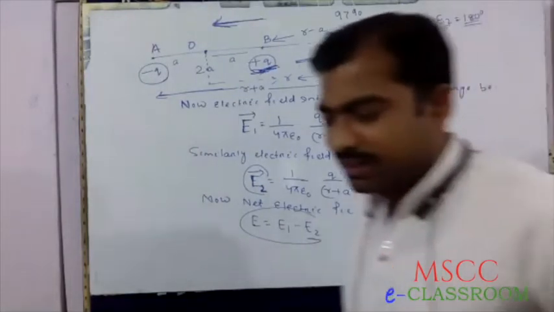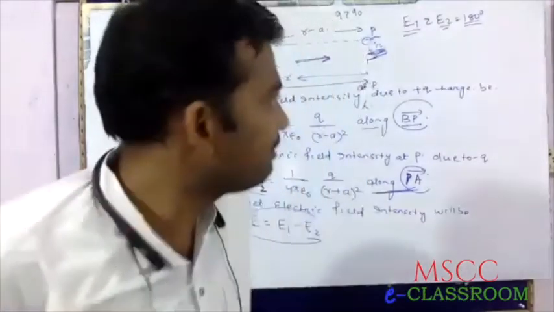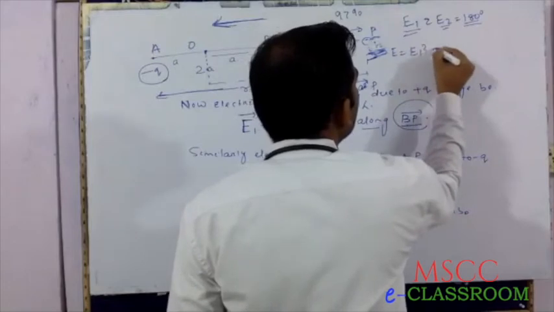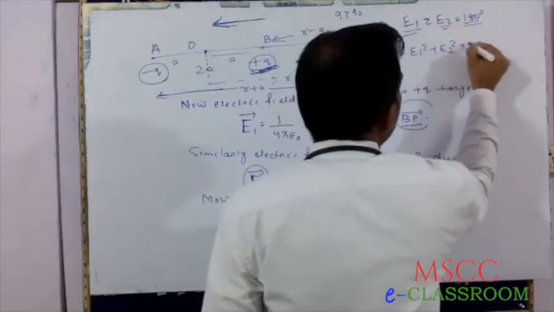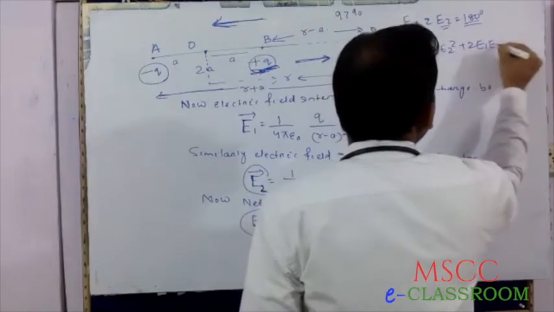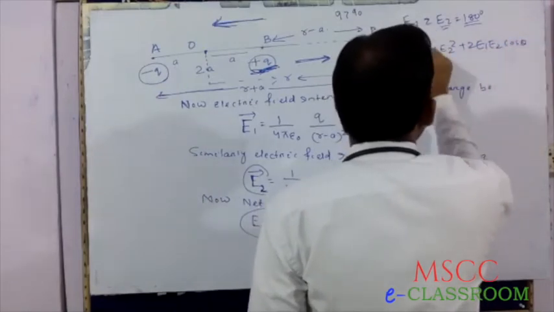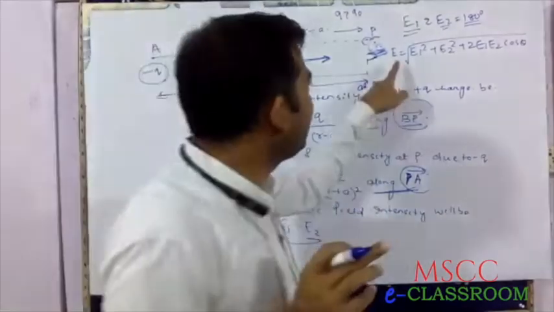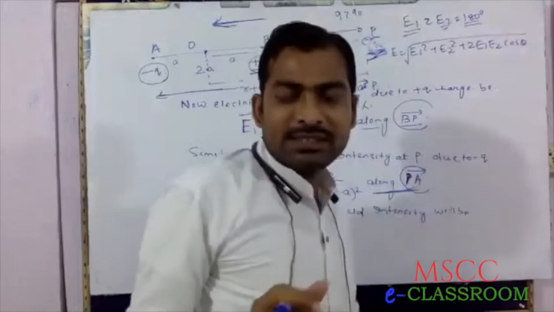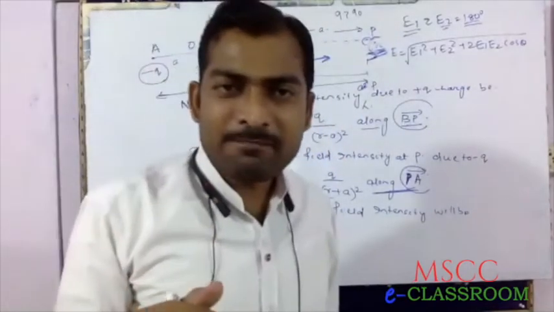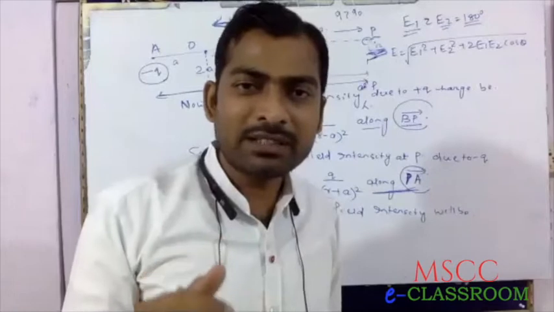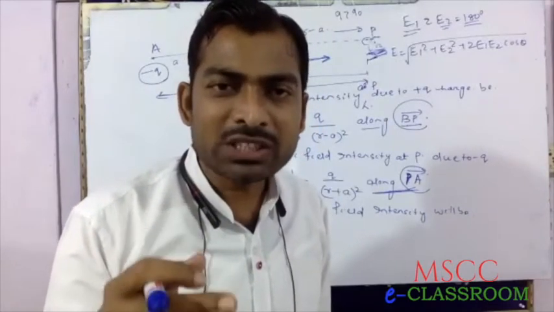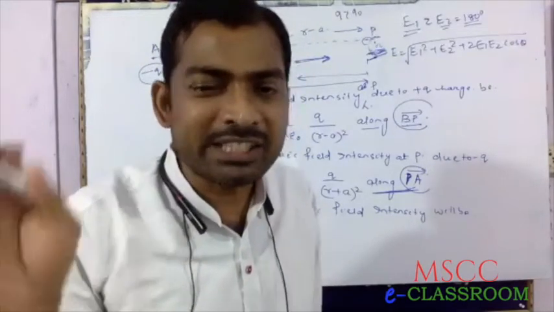We know in class 11, in vector form, the resultant E equals square root of E1 square plus E2 square plus 2 E1 E2 cos theta. This is the general formula. Since in class 11, A is a vector, B is a vector, the resultant vector R equals square root of A square plus B square plus 2AB cos theta for finding magnitude.